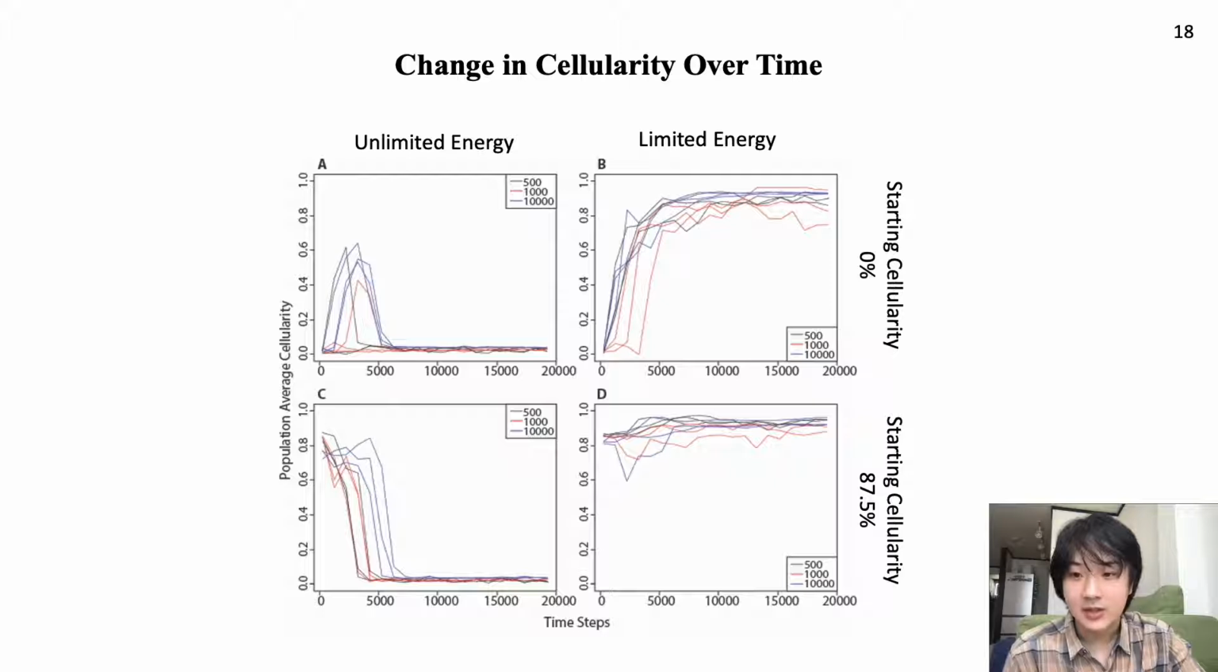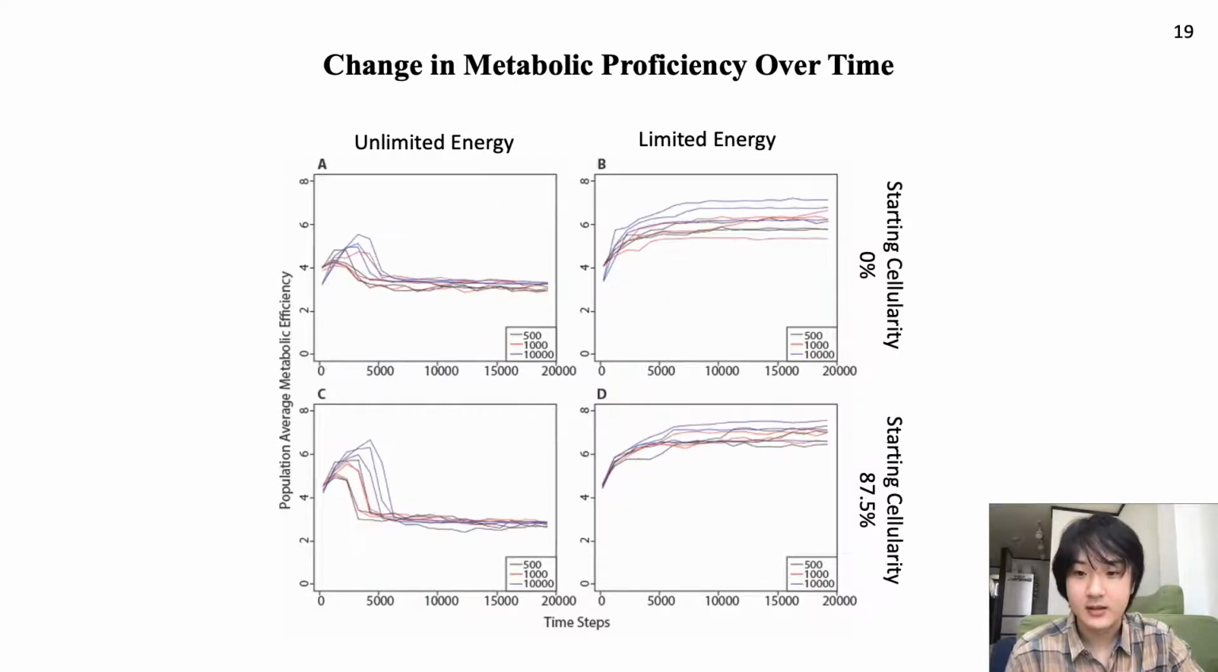We found that regardless of the starting cellularity, organisms consistently evolved towards low cellularity under high environmental energy conditions, and high cellularity under low environmental energy conditions, confirming our hypothesis. We further saw a corresponding trend towards low and high metabolic proficiency, with poor solutions evolving under high environmental energy conditions and good solutions evolving under low environmental energy conditions.